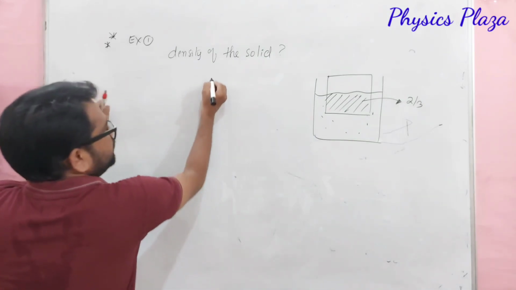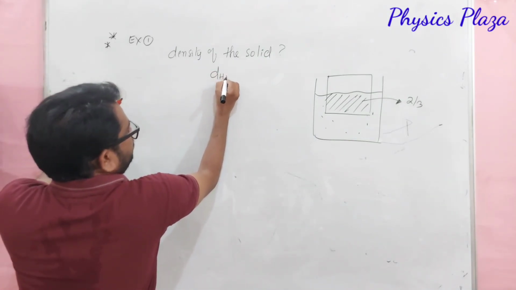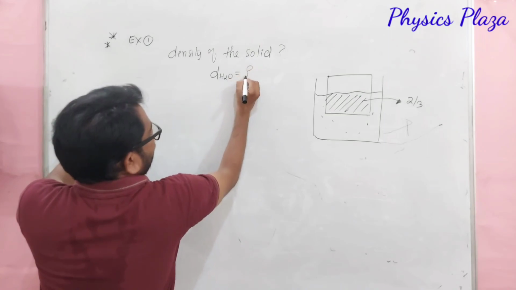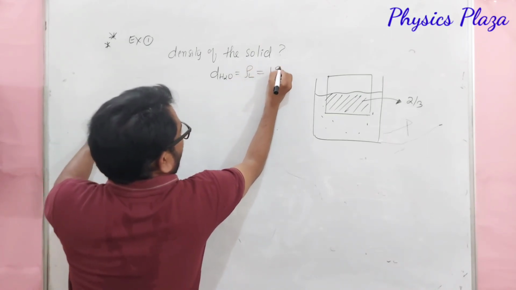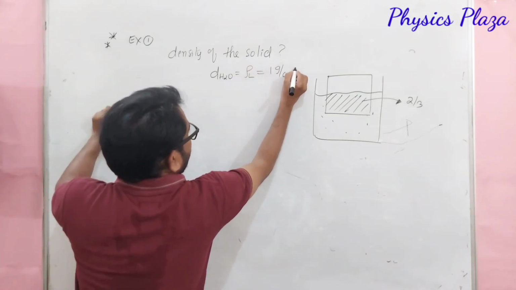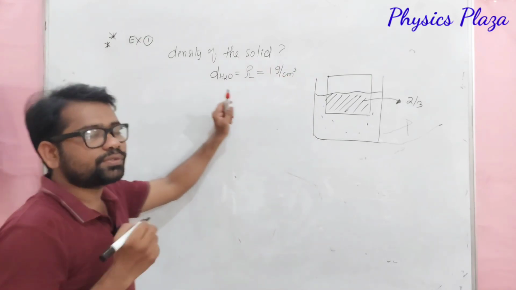What is the density of water, children? Density of water, we can write it as the density of liquid. It will be 1 gram per centimeter cube. Then we have to calculate the density of the solid.